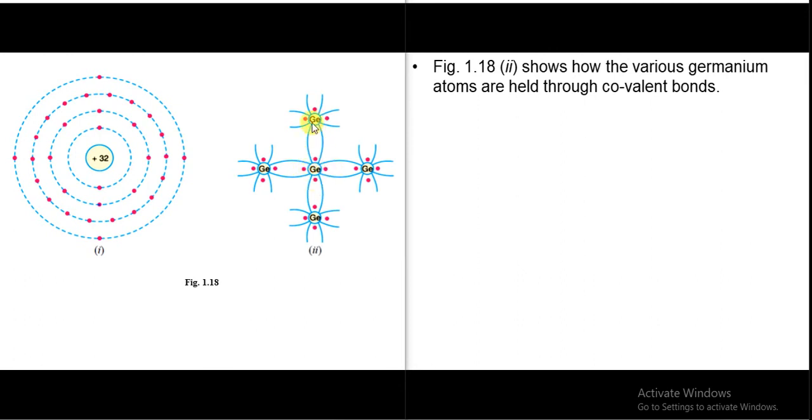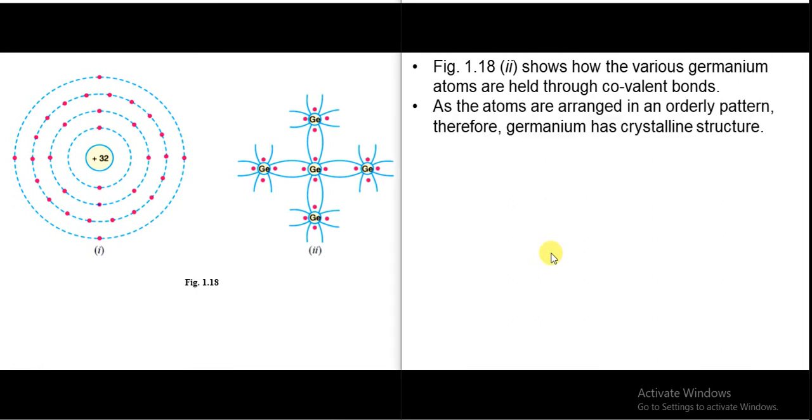This portion represents the covalent bonding. Now as the atoms are arranged in an orderly manner, germanium, or we can say silicon, has a crystalline structure. Every electron is shared with another neighboring atom.